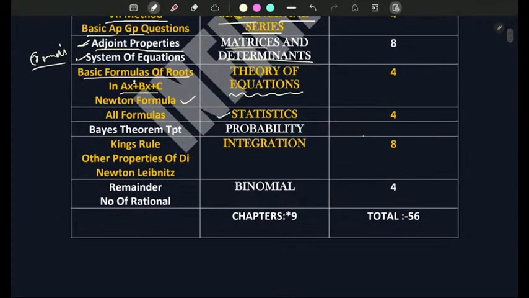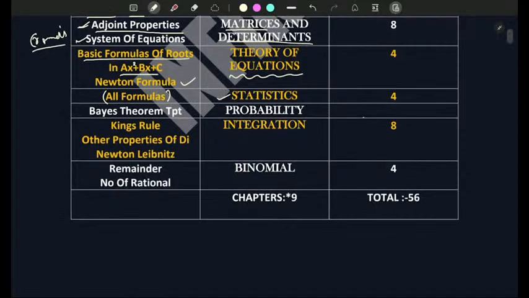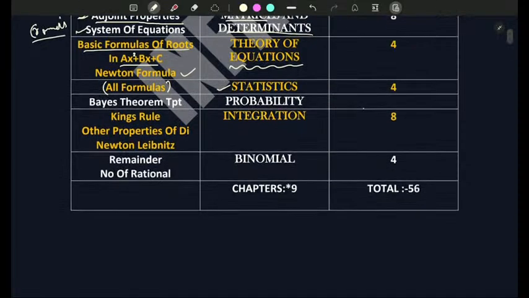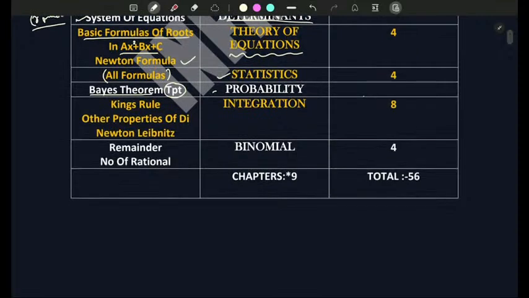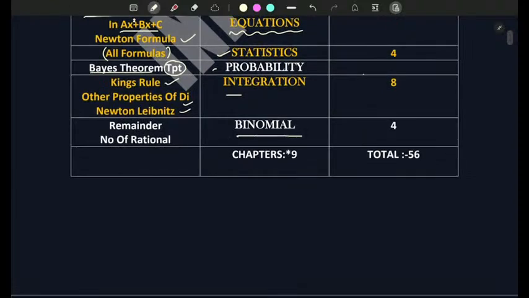Then statistics, all the formulas, because statistics is purely formula based questions. Then probability, Bayes theorem, total probability theorem. Then in integration, King's rule and other properties of definite integration. Then Newton-Leibniz theorem, so integration is also important. Then in binomial theorem, remainder questions, a number of rational, irrational, all these things.